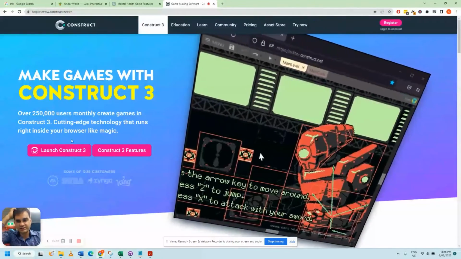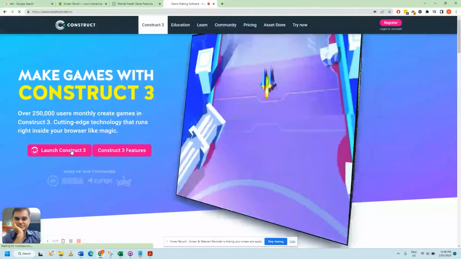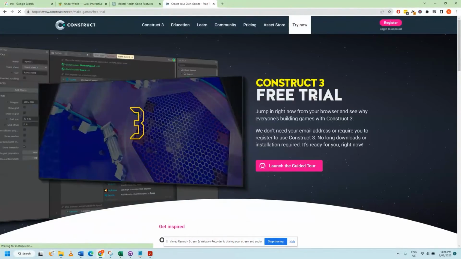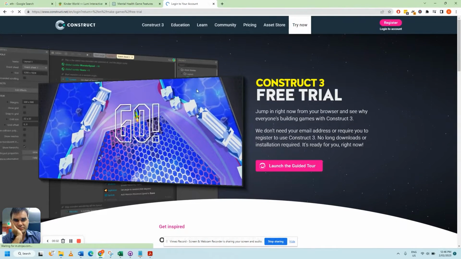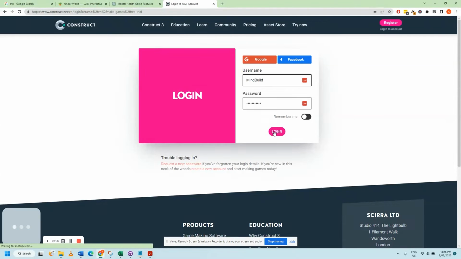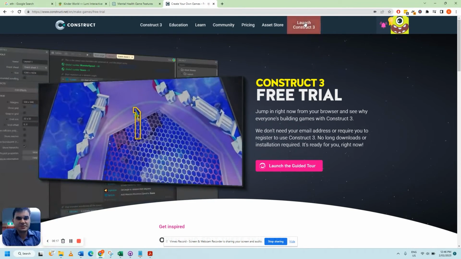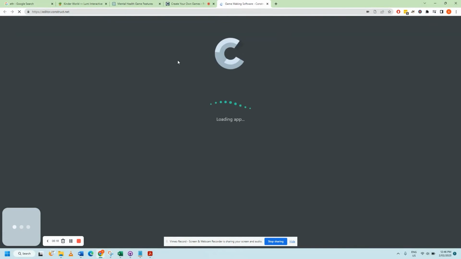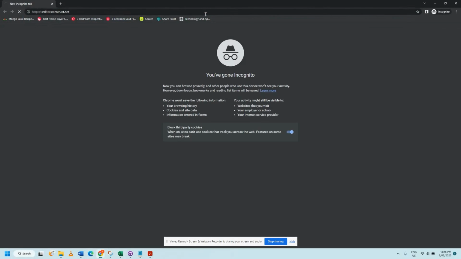So I'm going to hit launch Construct 3. Hopefully this works. I've had some issues with this in the past. I'll log into my account. It's just taking a couple of seconds. Launch Construct 3. I'm just going to go incognito.